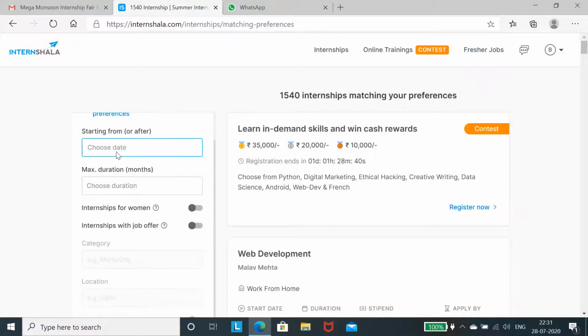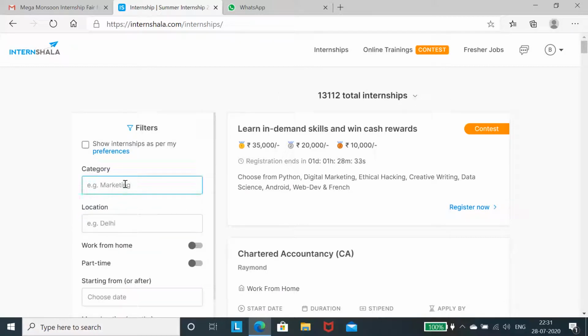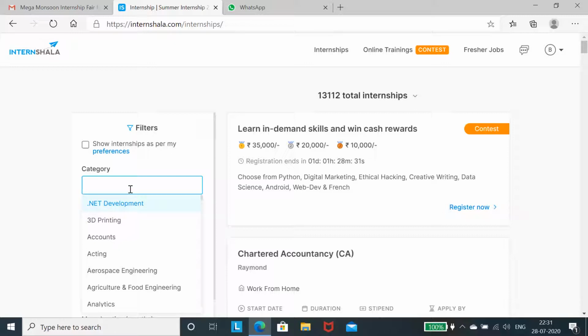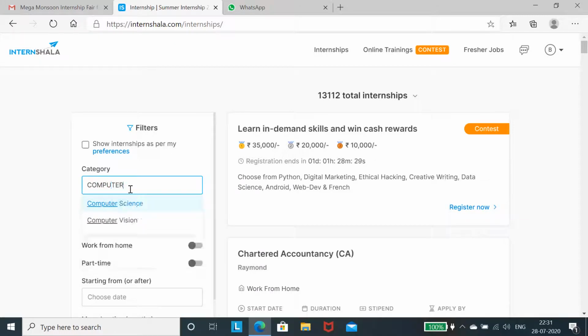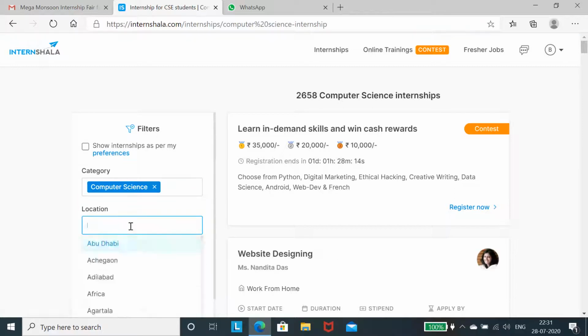Okay, so here, first of all, in category, you have to select your department name. Myself, I'm selecting computer science. It's just an example I'm showing, and you have to select computer science yourself. Now location, I'm selecting Hyderabad.